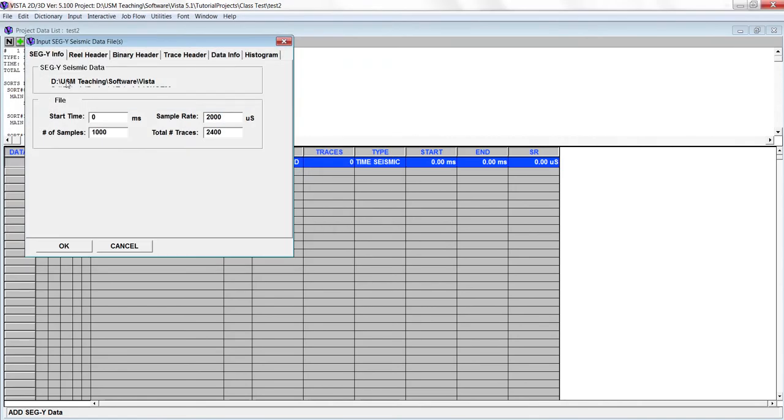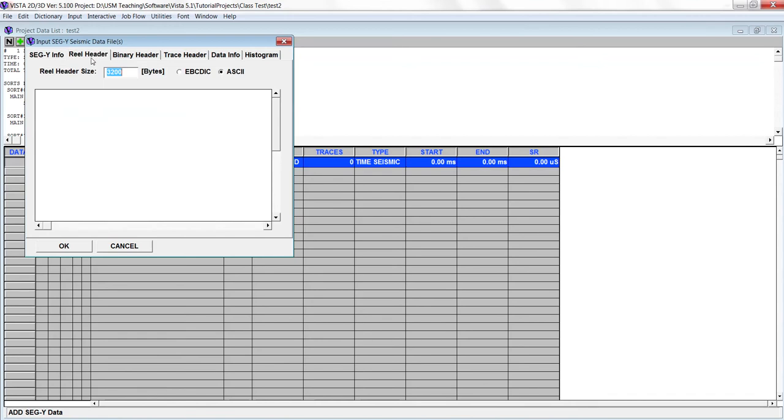Here it will show you what you can see from the data. The start time of the data is 0, the number of samples is 1000, the sampling rate is 2 millisecond, and total traces are 2400. These are the real header.